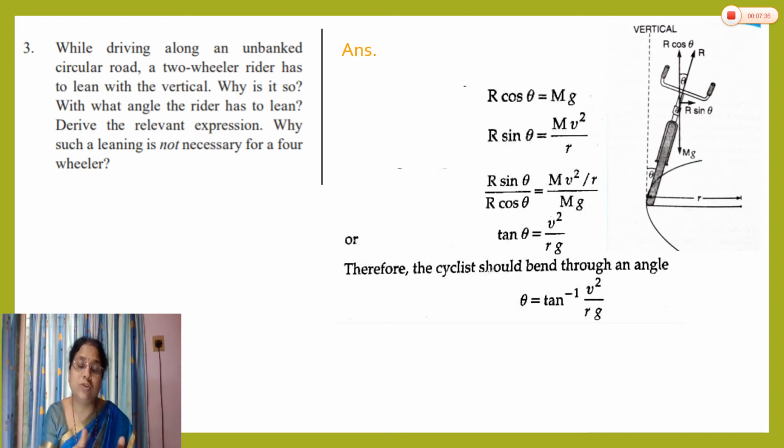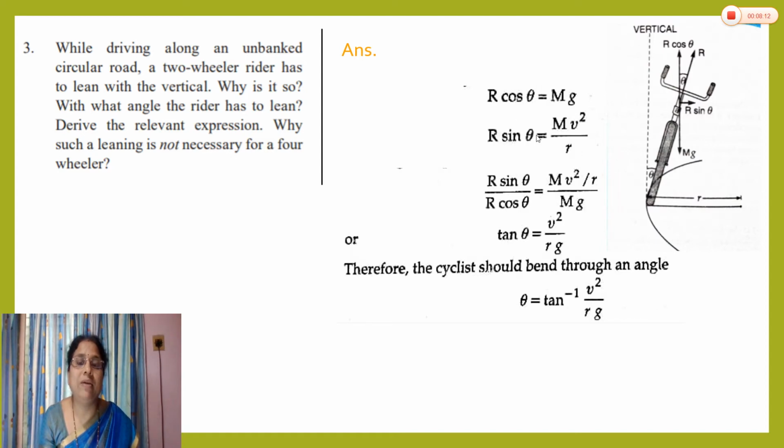If the radius of the curved road is small, घाटामध्ये एकदम टर्न आहे है ना आणि खूप मोठा टर्न असेल तर रेडियस इज लार्ज. In that case what? Here now again we consider capital M is the total mass of this cyclist and the rider. So weight is mg. The R cos theta vertical component of reaction force balance the weight mg. So we get this equation R cos theta is equal to mg and we get the equation R sin theta that provide the proper centripetal force again here. So R sin theta is equal to mv square by r.